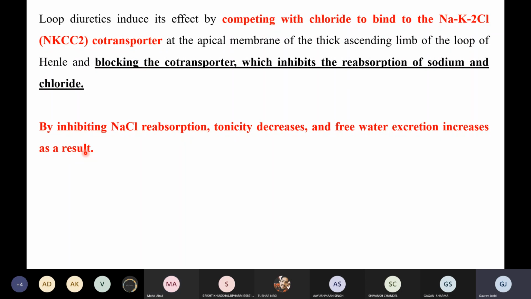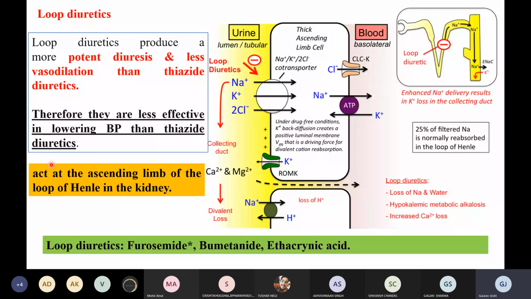Suppose this is the pump, this is the pump. So what if I am blocking this importer channel by using the loop diuretic? अब loop diuretic से क्या होगा, यूरिन में हमारी कंसंट्रेशन क्या होगी, बढ़ेगी, आयंस की कंसंट्रेशन बढ़ेगी।